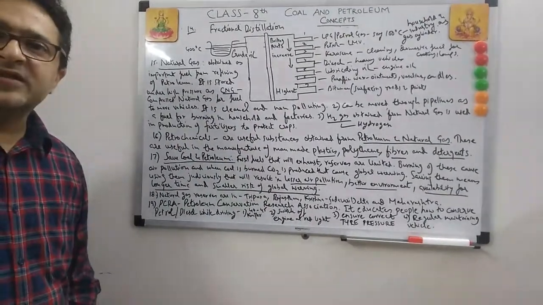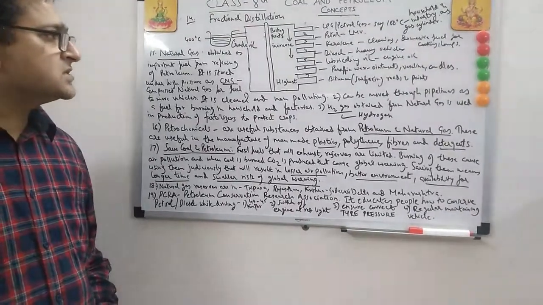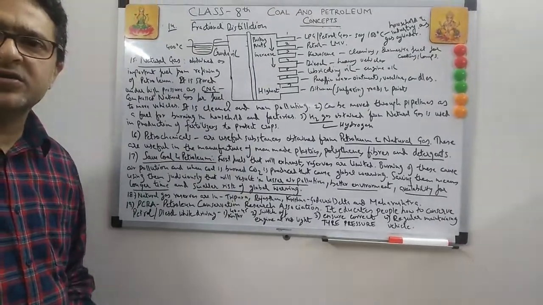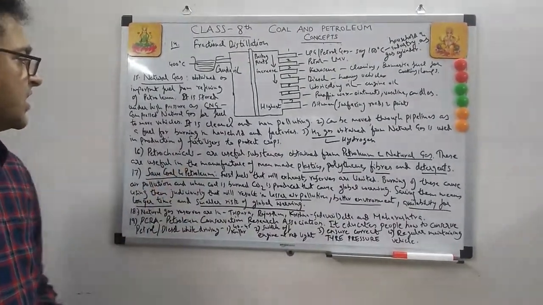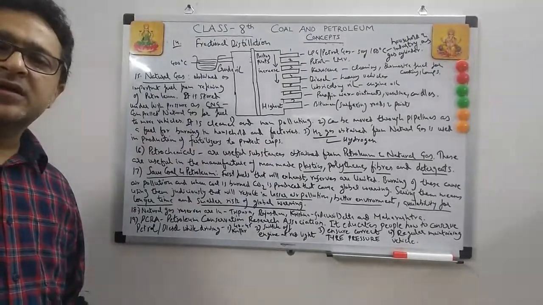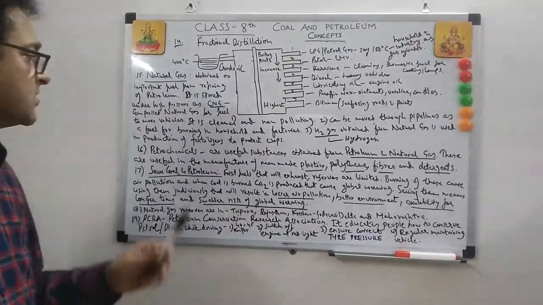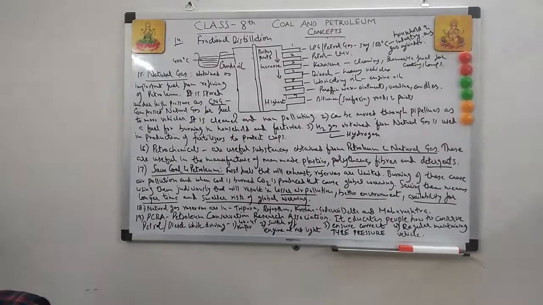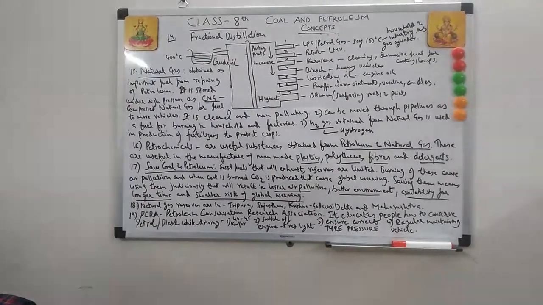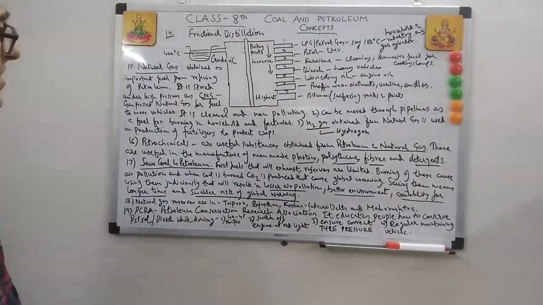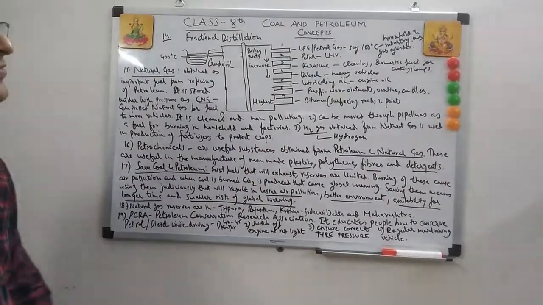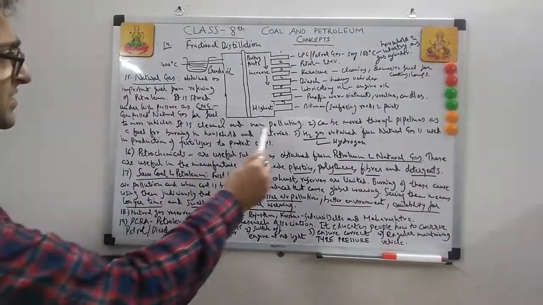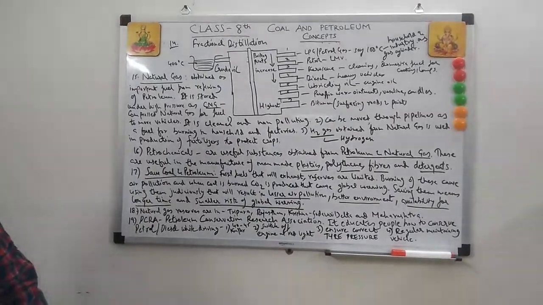So the pipelines nowadays are being used instead of cylinders. Now that's becoming more popular in Delhi and other metro cities. We are using CNG, which can be moved through pipelines. So this is a very efficient way of using it as a fuel for household cooking, and also in factories. Also H2 gas, which is hydrogen gas, is obtained from the natural gas, and this is used in the production of fertilizers to protect the crops. So these three things you can always put for compressed natural gas.